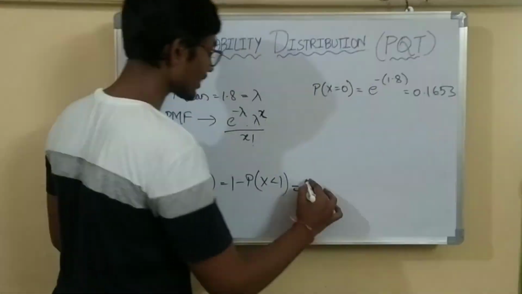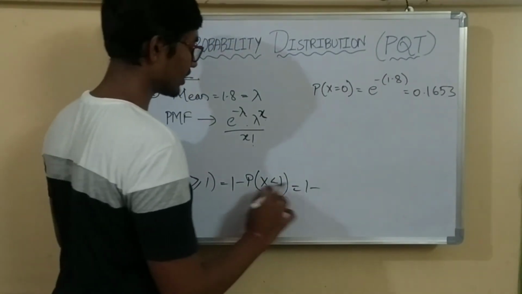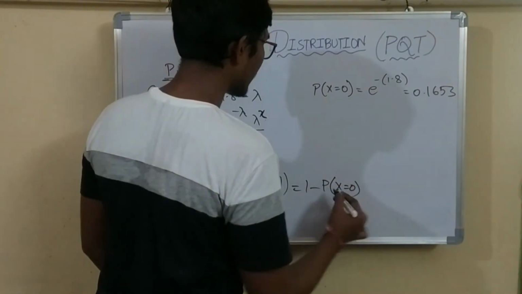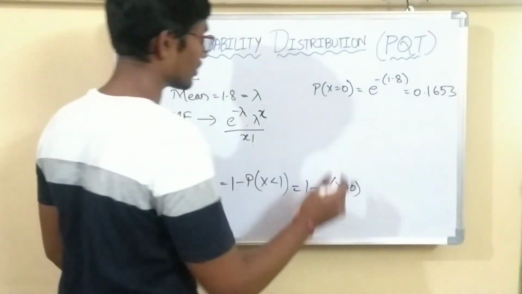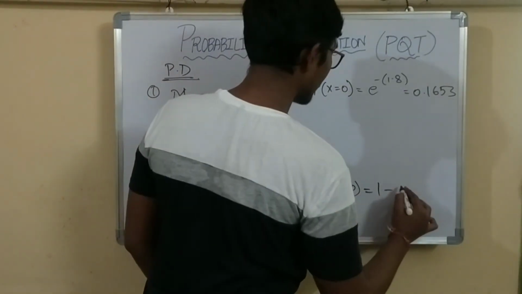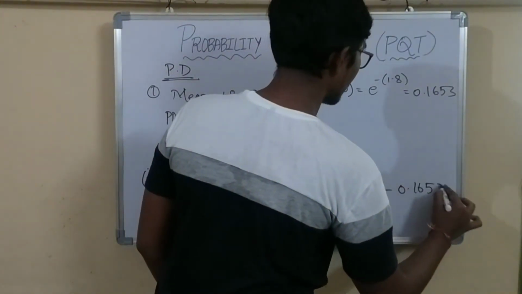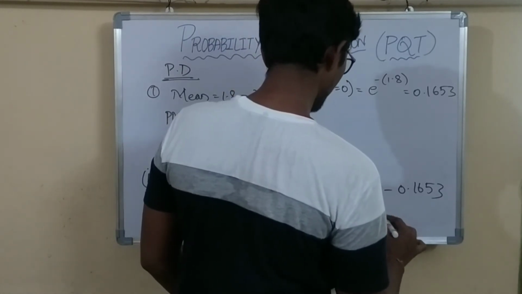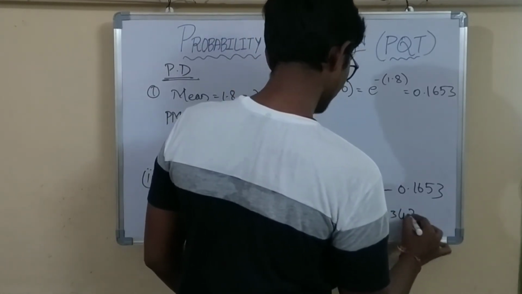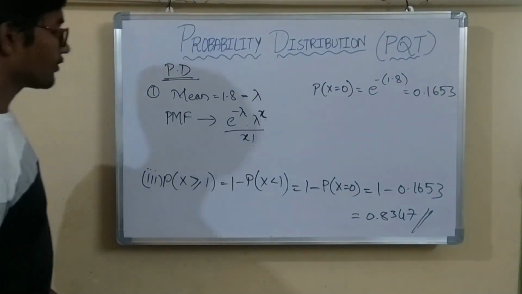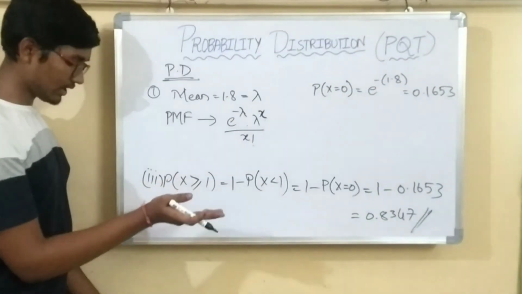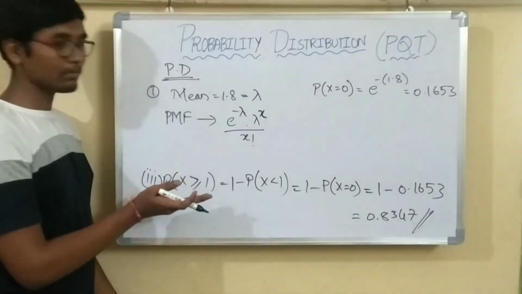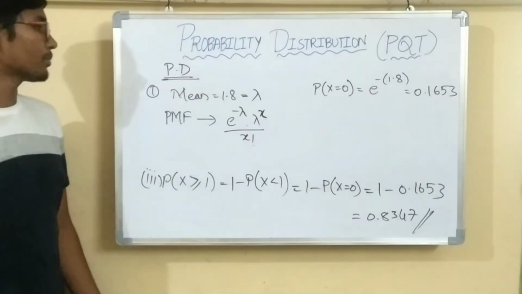So now 1 minus x is less than 1. What is the value for x less than 1? It is 0 itself, so x equals 0. Already we know the value for P of x equals 0. It is 1 minus 0.1653. Now 1 minus 0.1653 is 0.8347. So this is the probability for a computer with at least one breakdown in a month. So this is the problem on Poisson distribution.